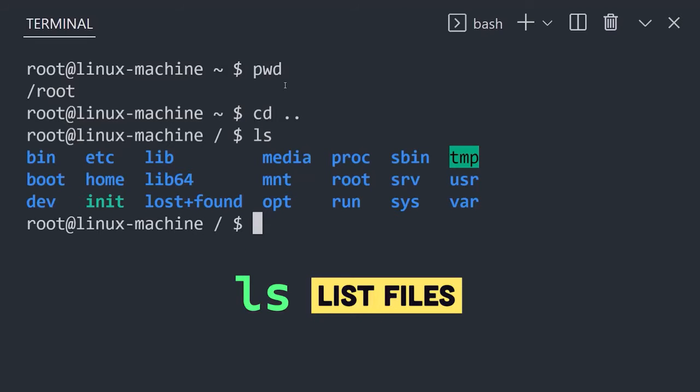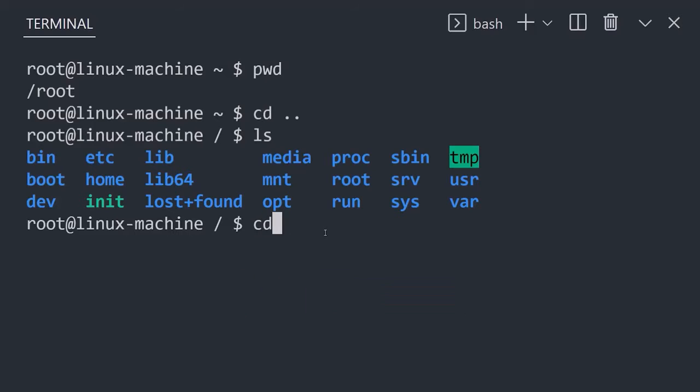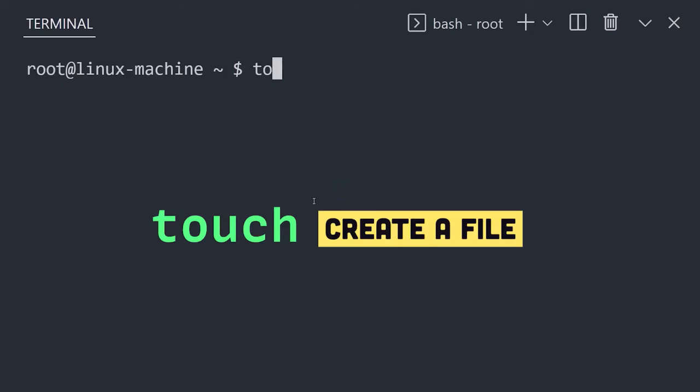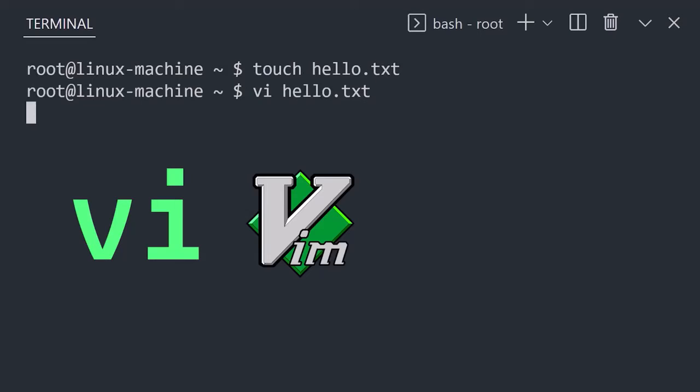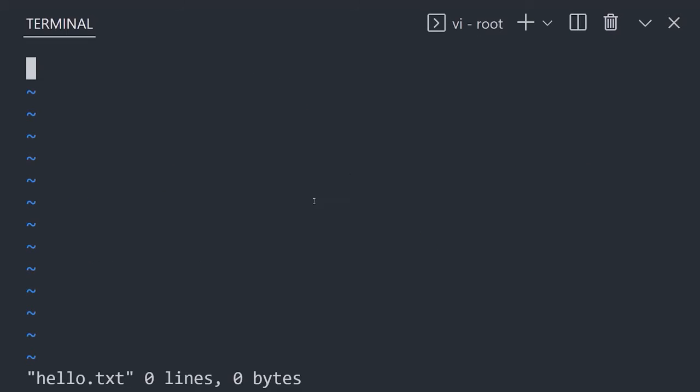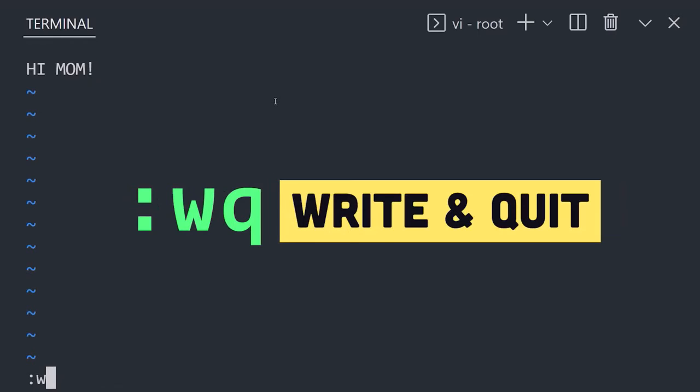Use the ls command to print all the subdirectories here. These are your critical system files. Let's go back home with cd tilde. Now create a new file with touch, then edit it from the terminal with a tool like vi, vim, nano, or emacs. In vim, type I to insert, write your screenplay, hit escape, then :wq to write it to the file system.